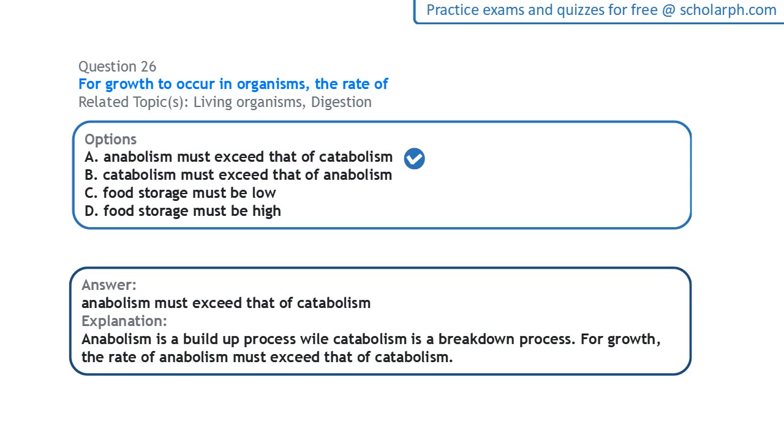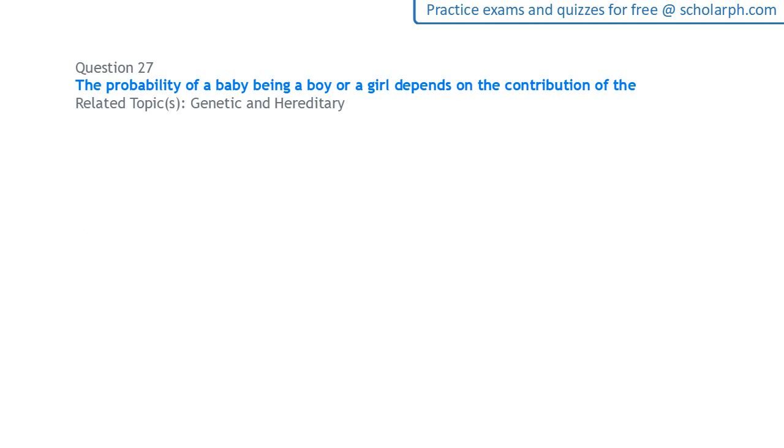So for an organism to grow, there should be more of building up than breaking down. So there should be more of anabolism than catabolism. Basically, the rate of anabolism must exceed that of catabolism. Next question, on genetics and heredity.